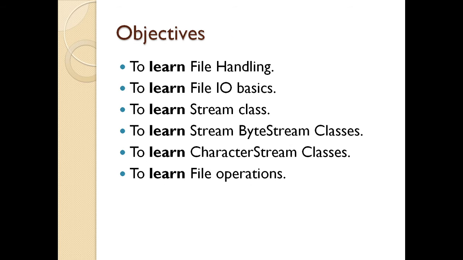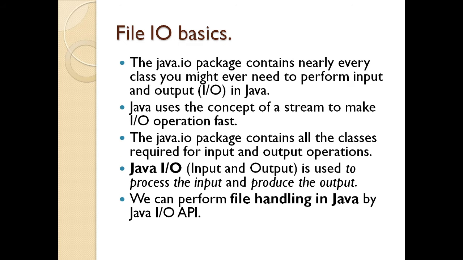The Java IO package contains nearly every class you might need to perform input and output operations in Java. The concept of a stream: to make IO operations fast, Java uses stream classes. The java.io package contains all the classes which are required for input and output operations. The Java IO is used to process the input and produce the output. We can perform file handling in Java by Java IO API.